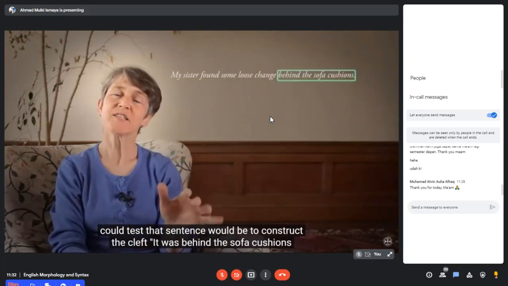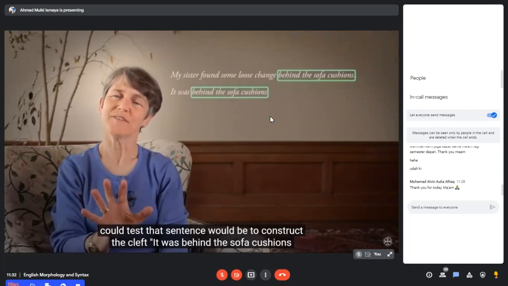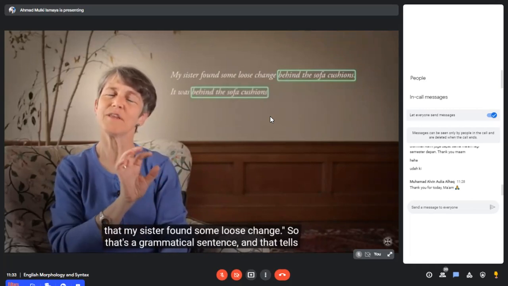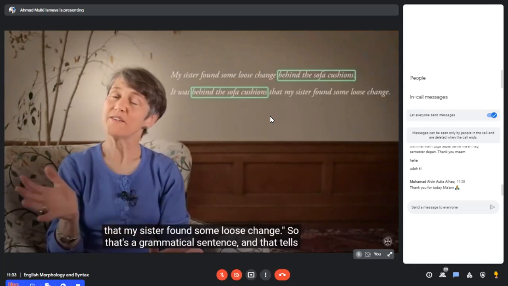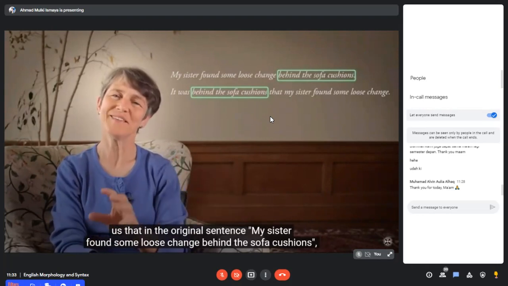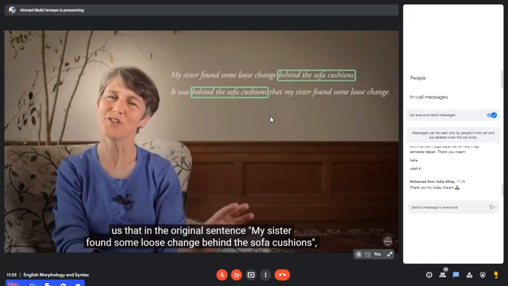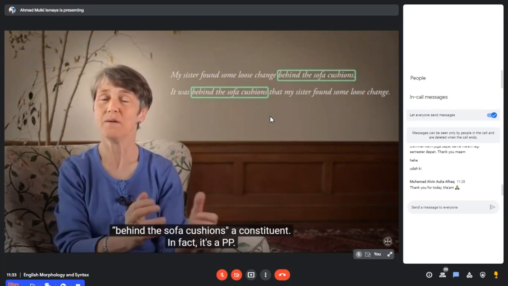The way I could test it for that sentence would be to construct the cleft. It was behind the sofa cushions that my sister found some loose change. So that's a grammatical sentence, and that tells us that in the original sentence, my sister found some loose change behind the sofa cushions, behind the sofa cushions is a constituent. In fact, it's a PP.